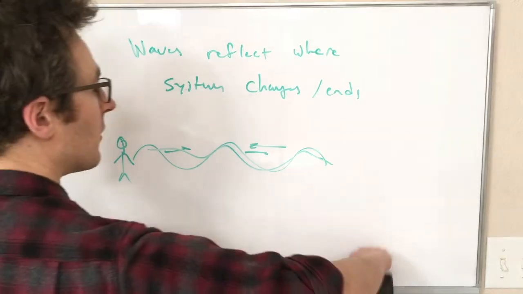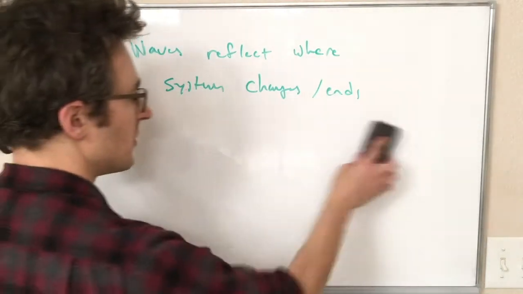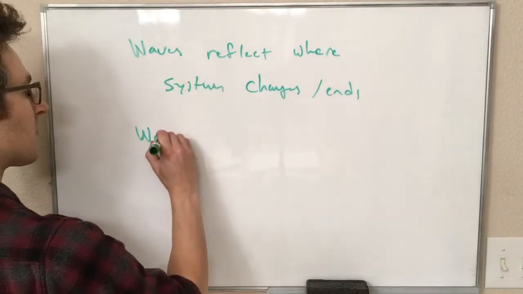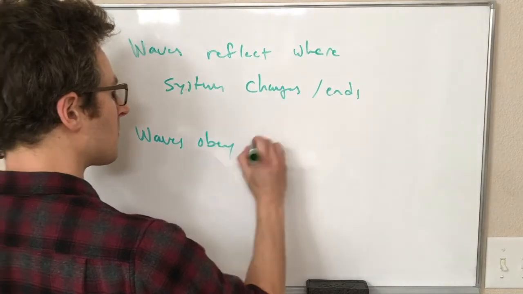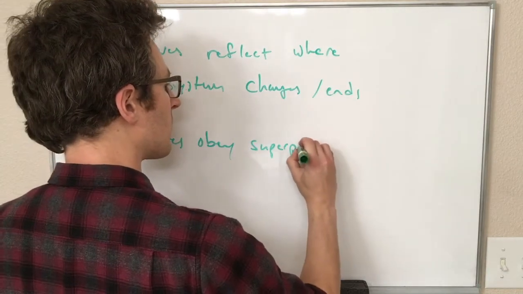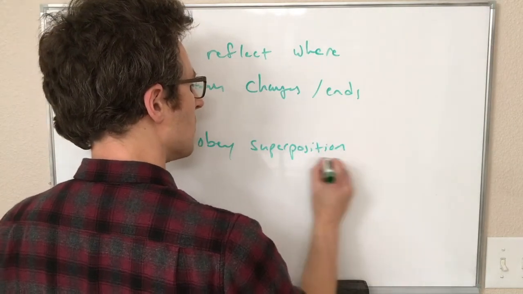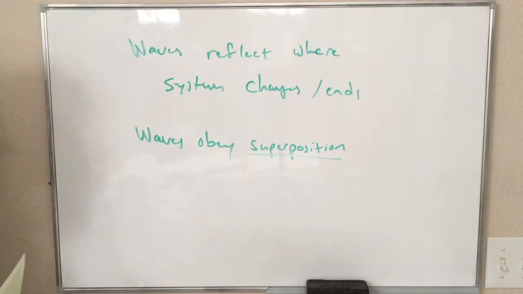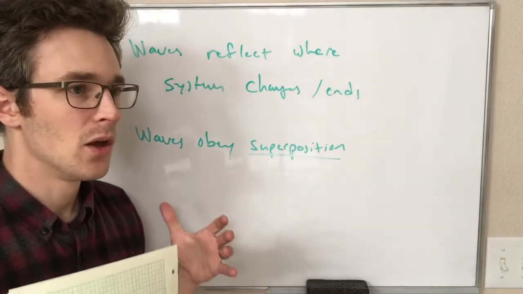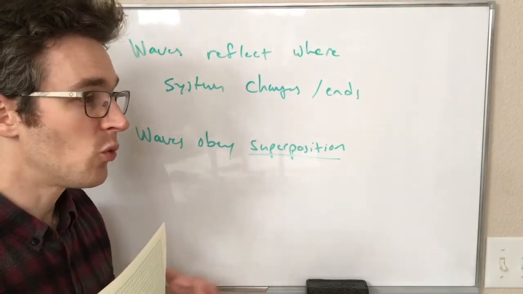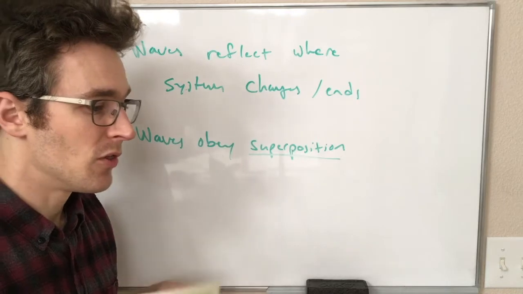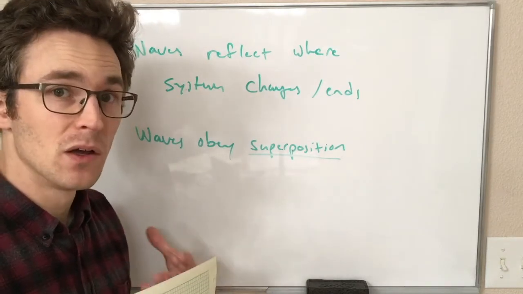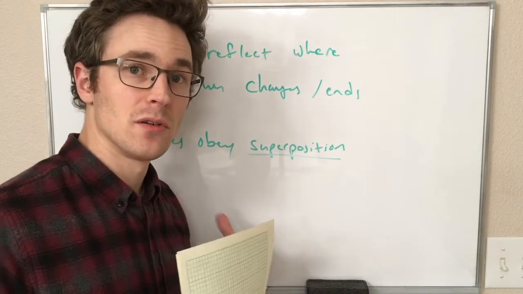Okay, the other important fact about waves is that these waves obey superposition. So this word superposition means that when we have more than one wave in a system, the total displacement of the system is just the sum of the individual waves making that up.